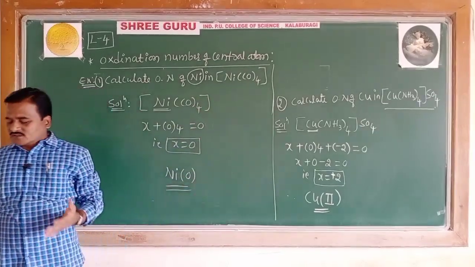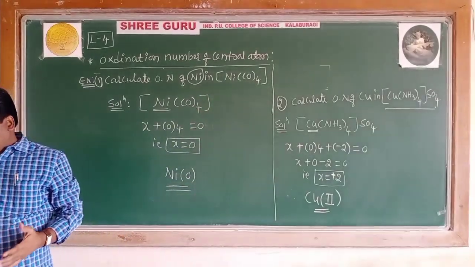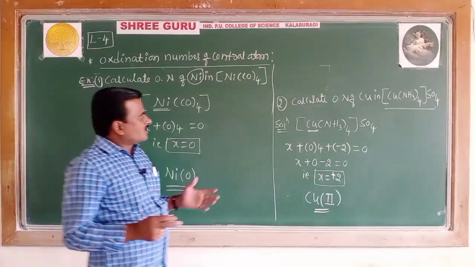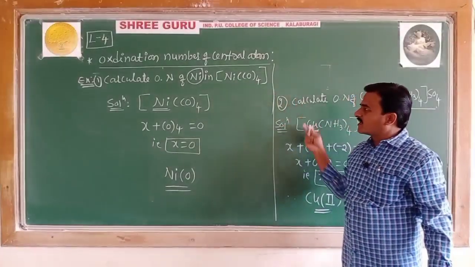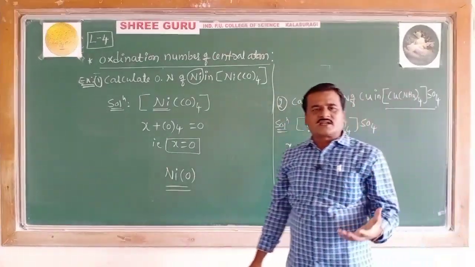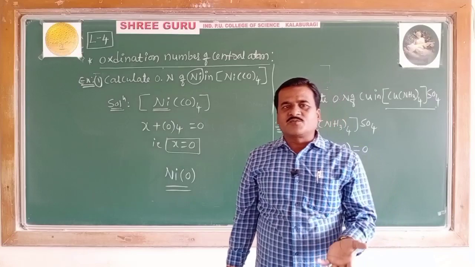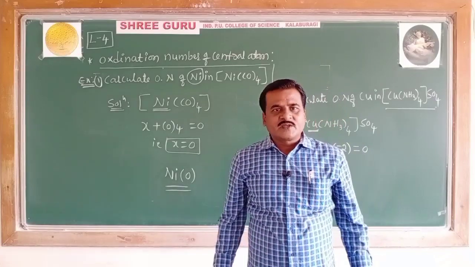So this is how the oxidation number is calculated. Some examples are given here; you can check the NCERT book also and practice them.